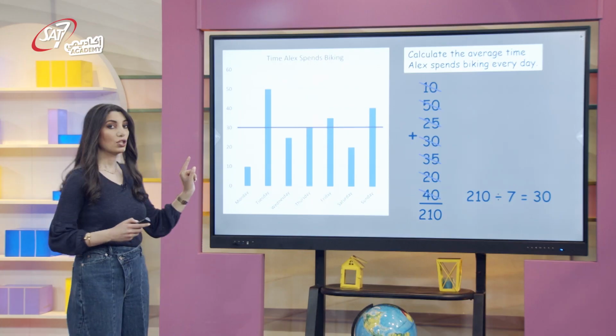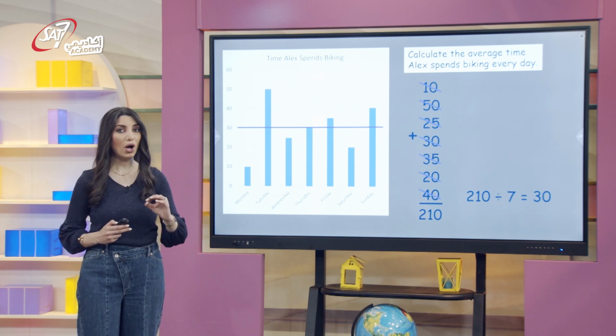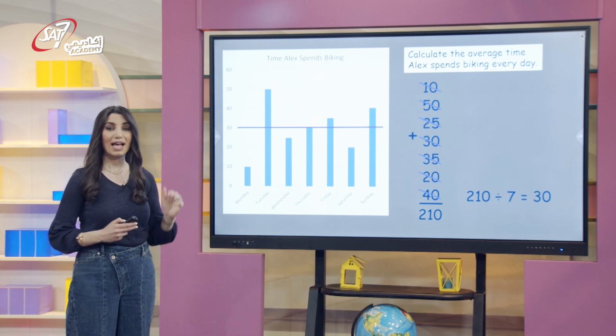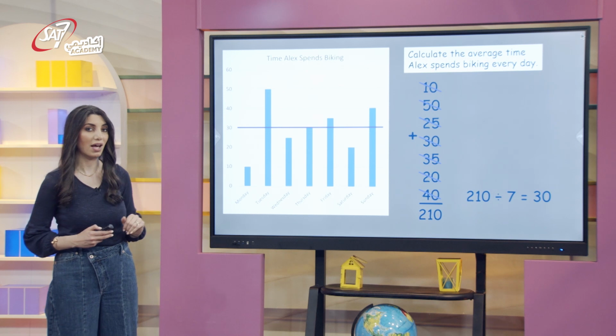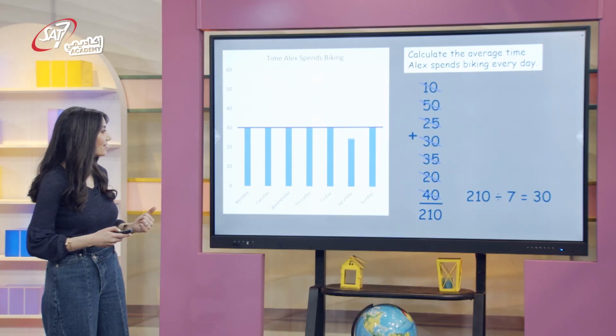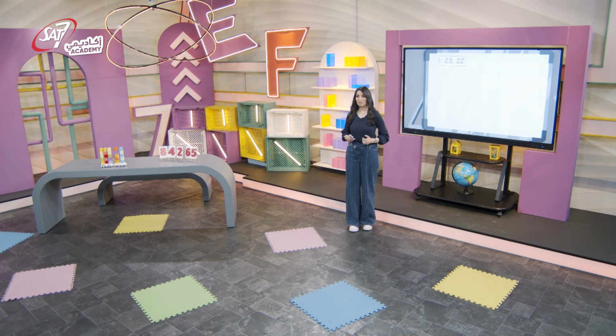This line shows the average. If we take out the parts above 30, above the average, and add them to the bars below this line, what happens? All the bars would be equal.